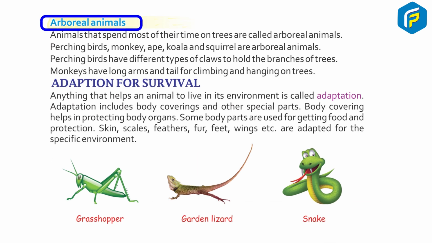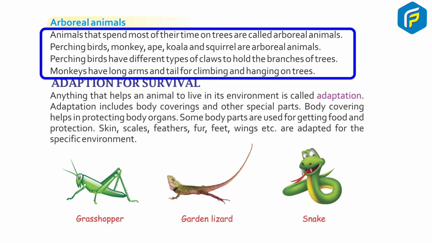Arboreal animals. Animals that spend most of their time on trees are called arboreal animals. Perching birds, monkey, ape, koala and squirrel are arboreal animals. Perching birds have different types of claws to hold the branches of trees. Monkeys have long arms and tails for climbing and hanging on trees.